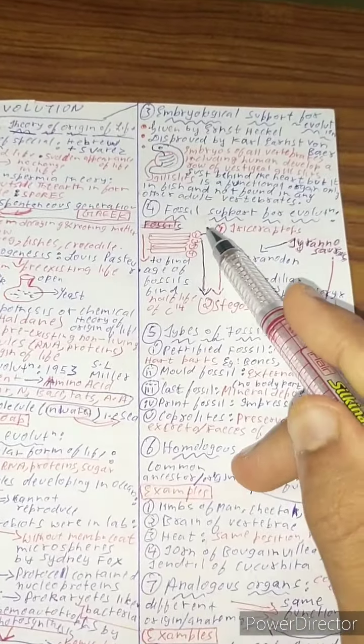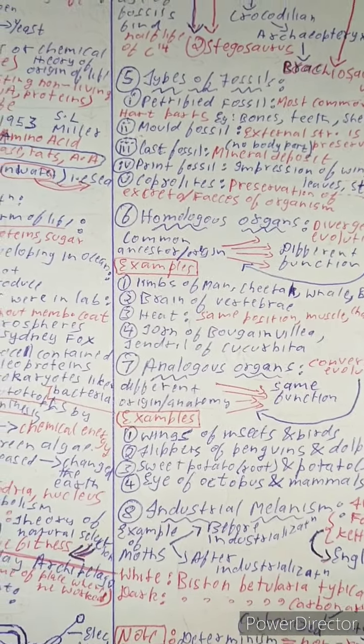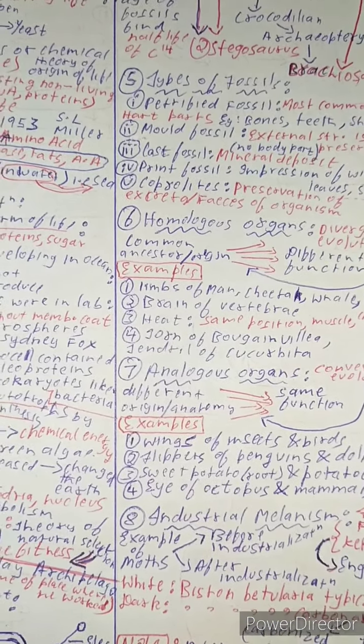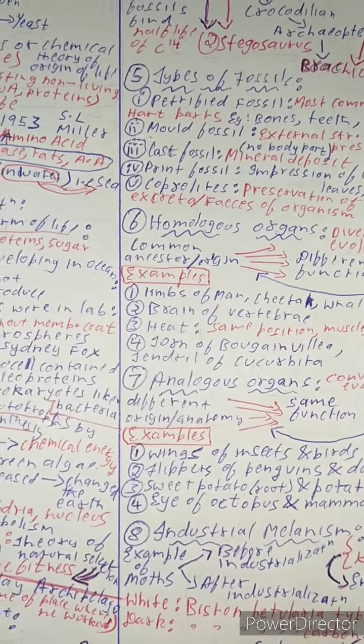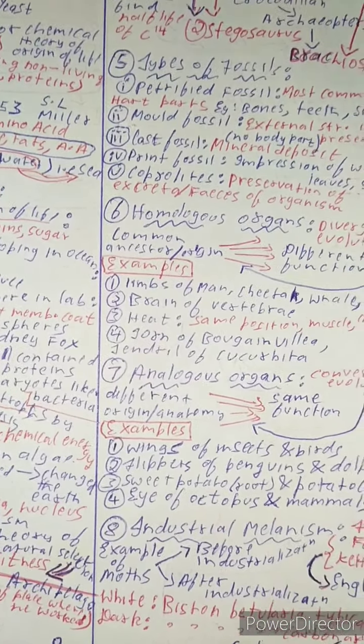If you look at the limb bones of man, cheetah, whale and bat, they look the same, which means they have the same origin or the same ancestor, but their functions are different. Example, the limb of man might be used to pluck something or have food, but the limb of cheetah is used for running, the limb of whale is used to swim in water, and the limb of bat is used to fly.